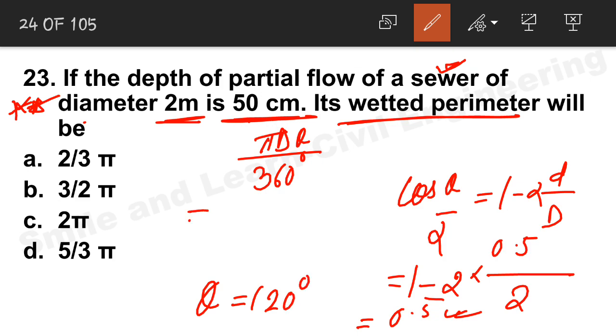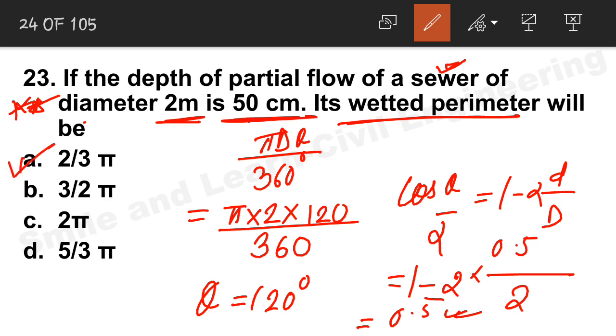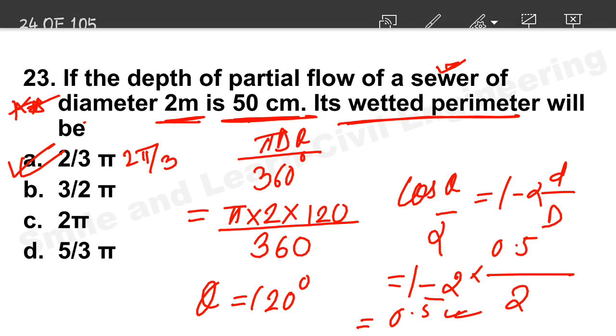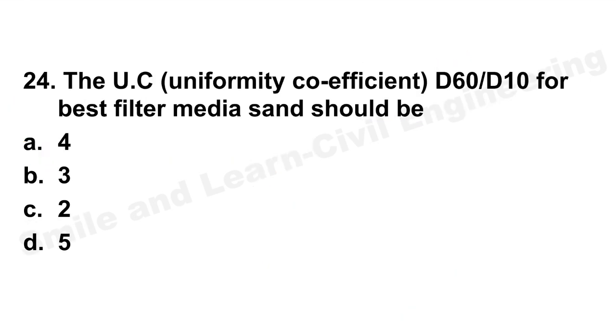If we put the value of theta over here, pi into 2 into 120 by 360, we can see the value is 2 pi by 3. So option A is the correct answer. This is 2 pi by 3. Let's move on to the next question, number 24.